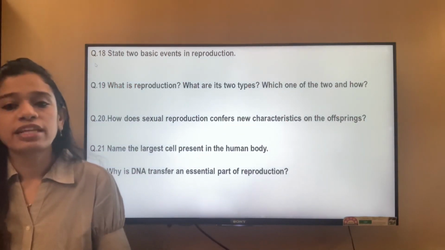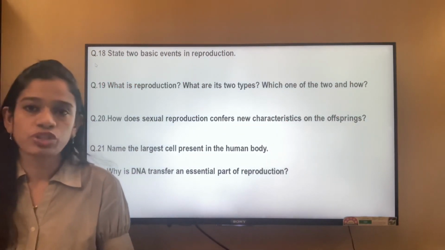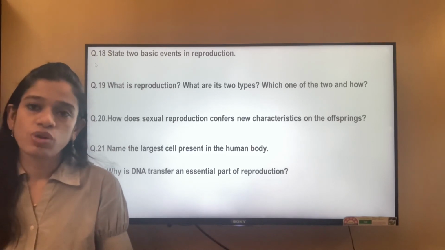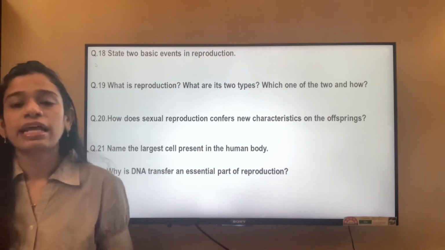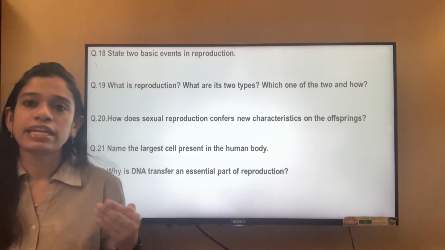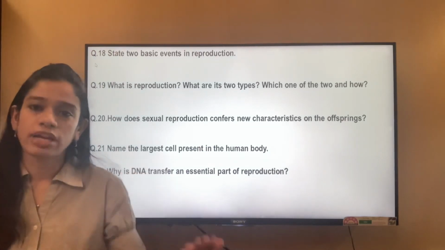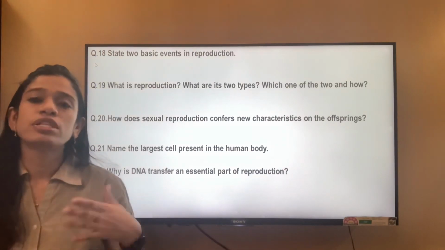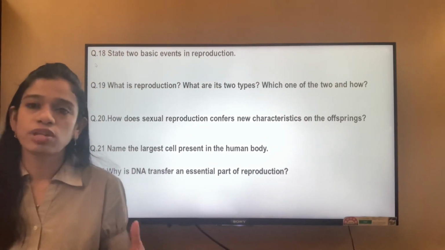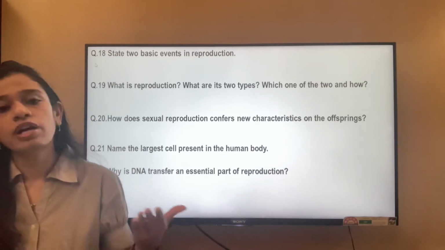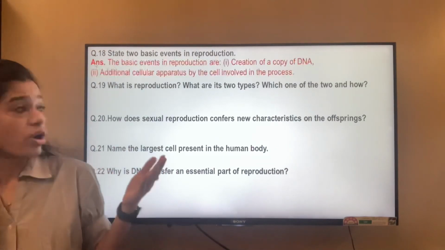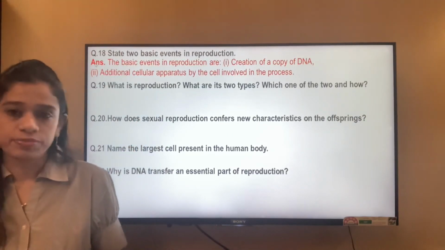Next is, state the two basic events in reproduction. In reproduction, when we are talking about sexual reproduction, the two basic events that take place are DNA transfer, that is the DNA gets copied from the parent to the offspring, and also the formation of other cellular apparatus. This DNA helps in the formation of the other cellular organisms or cellular apparatus.